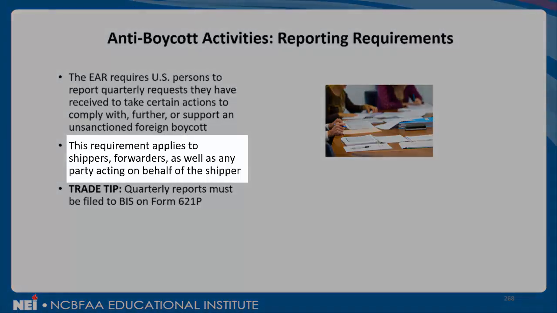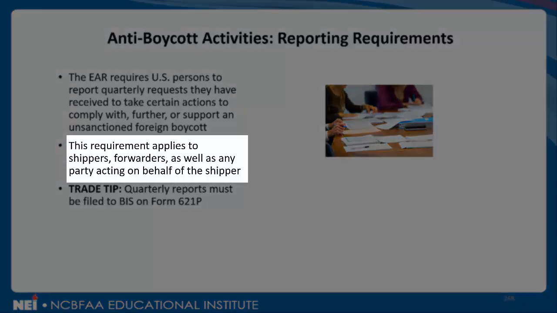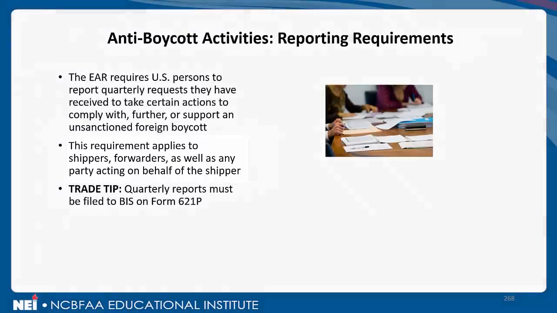This requirement applies to shippers, forwarders, as well as any party acting on behalf of the shipper. So it's not just a seller-buyer type requirement as it relates to anti-boycott activities. If anybody involved in an export transaction is aware of anti-boycott activities, they are compelled to report this information.